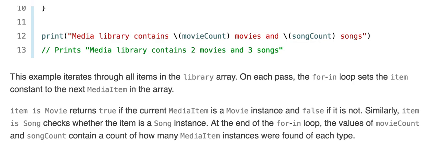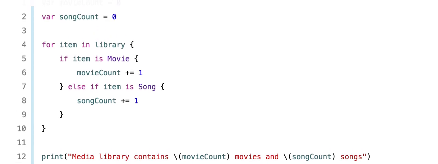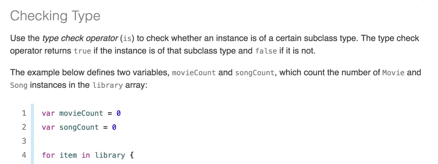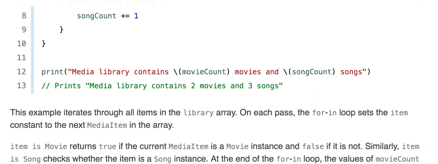At the end of the for-in loop, the values of movieCount and songCount contain a count of how many MediaItem instances were found for each type. So this is called checking the type and is done by using the is operator.